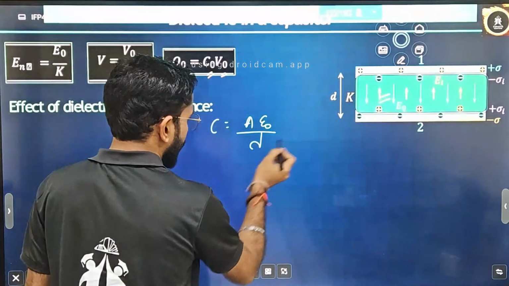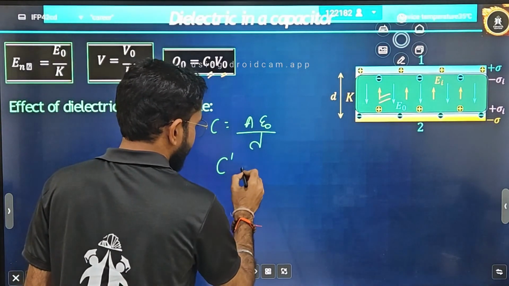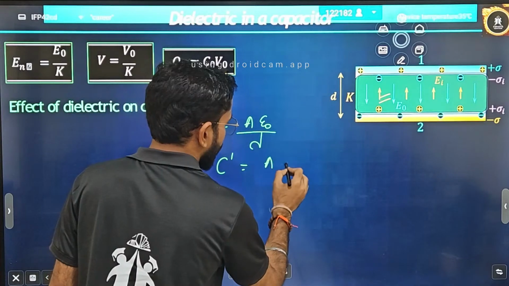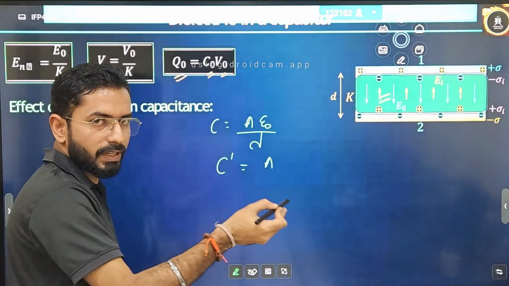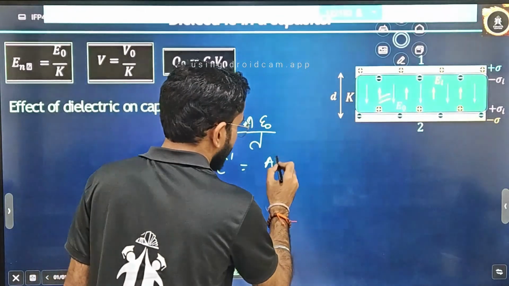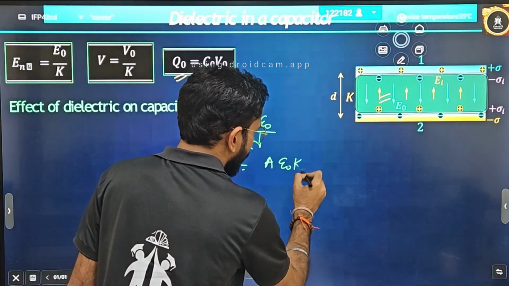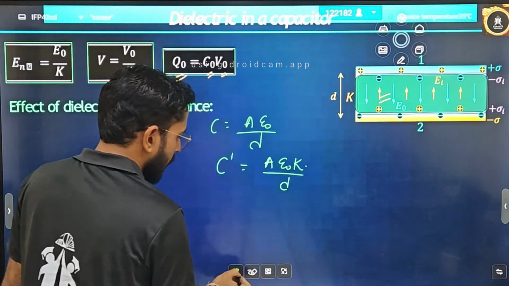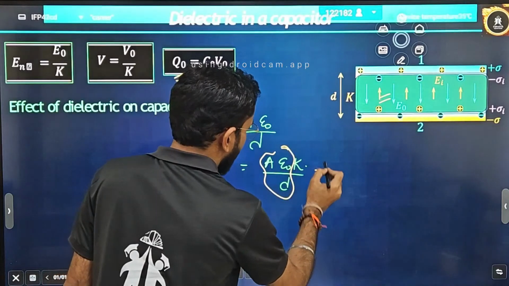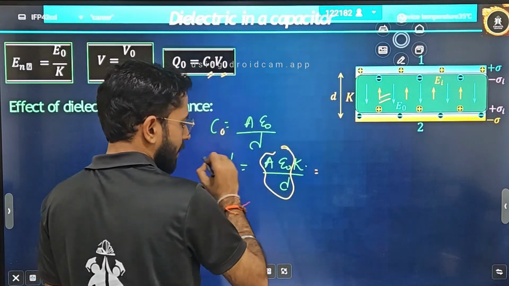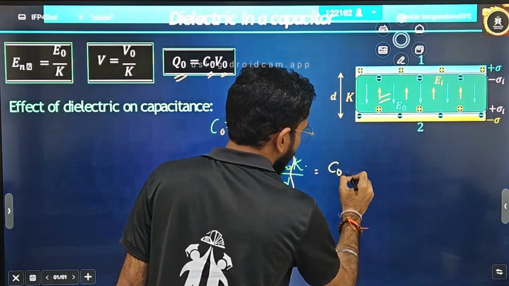Now, if you are inserting a dielectric, what do you write for C dash? You always multiply epsilon naught with the relative permittivity, which we are defining as epsilon dielectric, K. So you will write A epsilon naught into K divided by D. Now what can I conclude from here? A epsilon naught by D is our original capacitance, let's represent it as C naught. So it is C naught into K.